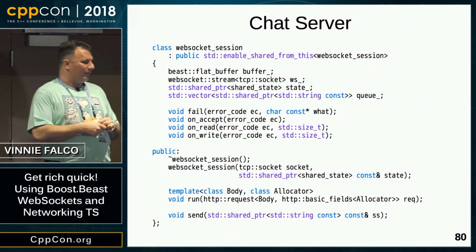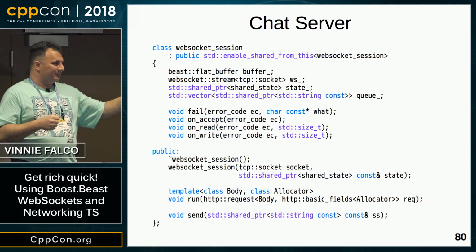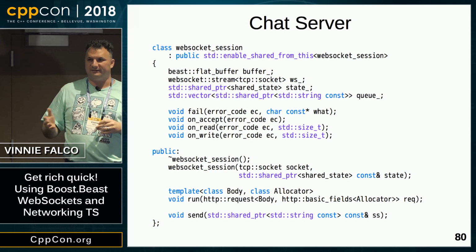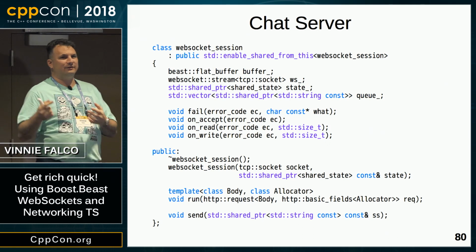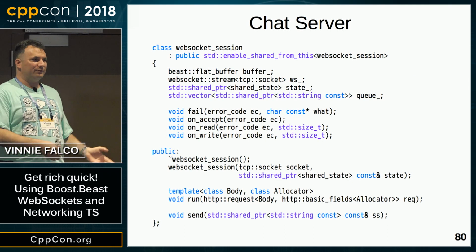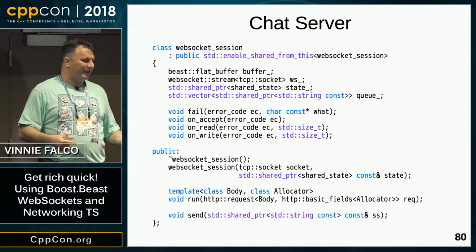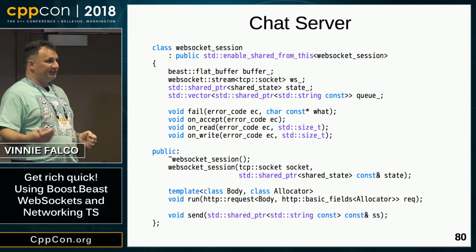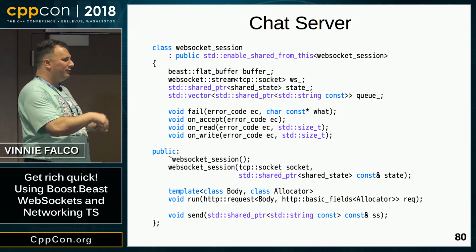It's the chat. So you can see we have some variables, a buffer. This is a dynamic buffer. Flat buffer is a dynamic buffer. It's going to hold the incoming message. Then we have something called a WebSocket stream. So in the HTTP session, you may have noticed that the functions to send and receive HTTP messages were simple free functions. That's because HTTP at its lowest level is pretty much stateless. WebSocket's more complicated. There's state information that has to be there, so we need an object to represent that state, and that's what the WebSocket stream is. Beast provides that class for you, and it manages all the boring protocol details. So that's our WS variable.